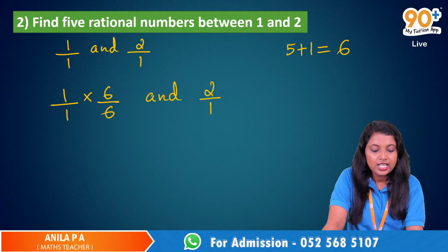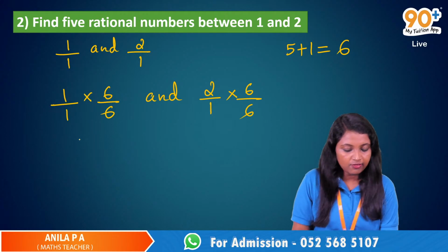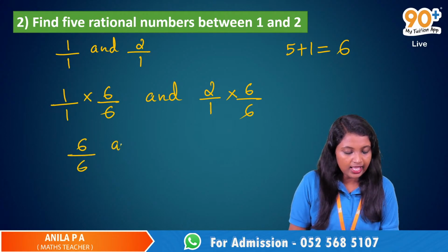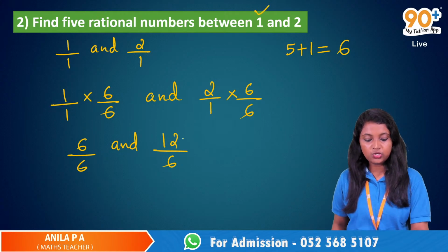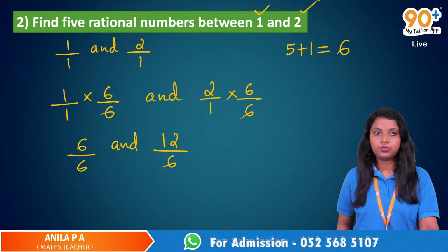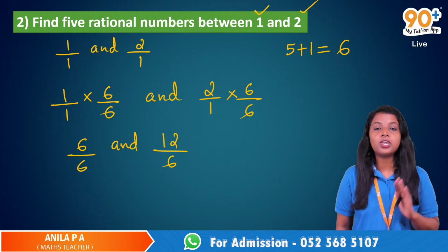Anyways, 2 by 1 into 6 by 6, you have to do this, and then it will be 6 by 6 and 12 by 6. The 6 by 6 is nothing but 1, and 12 by 6 is 2. So here comes the importance of equivalent fractions.